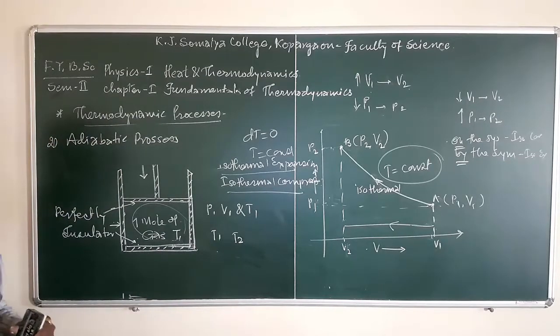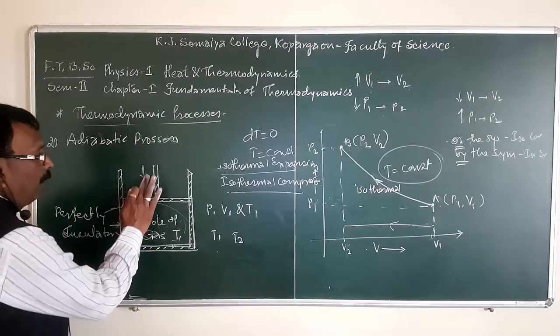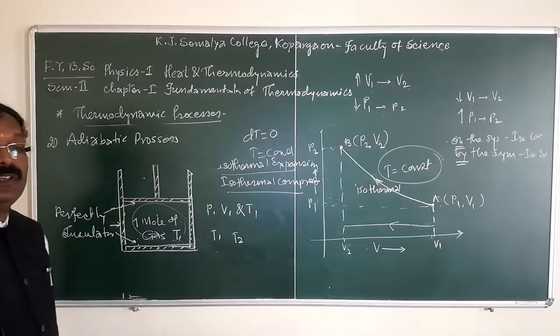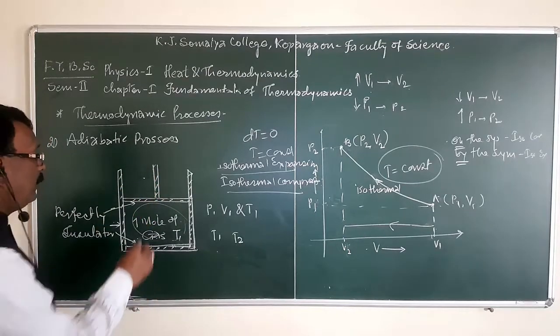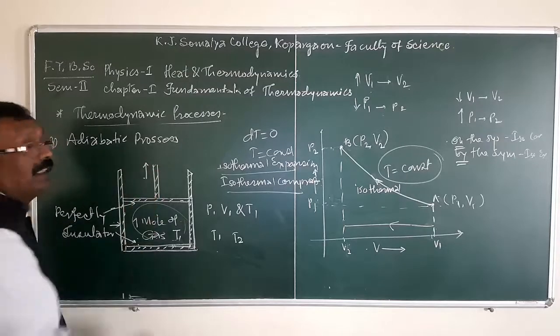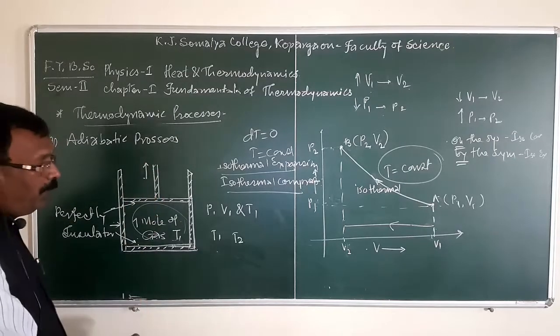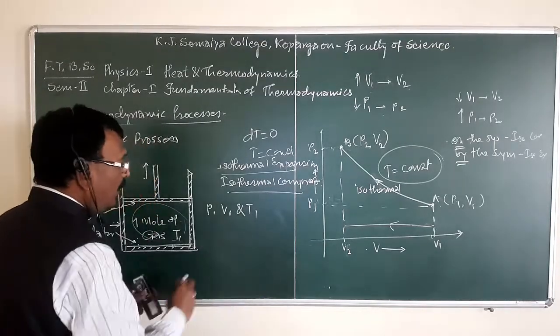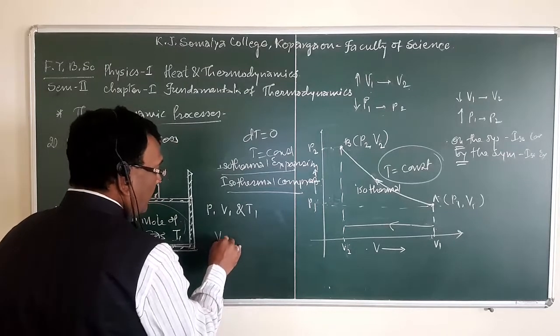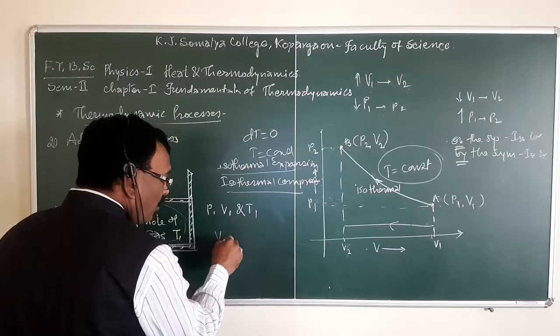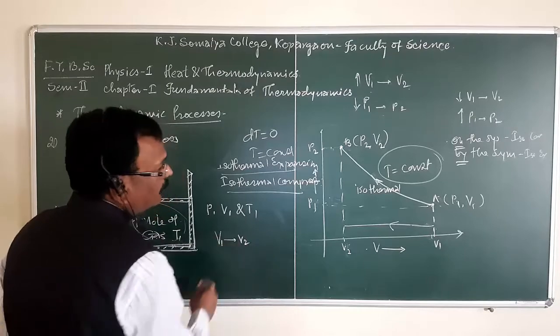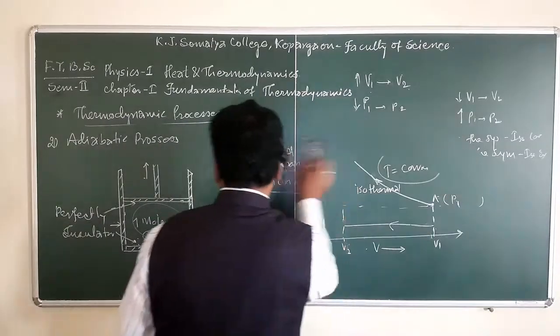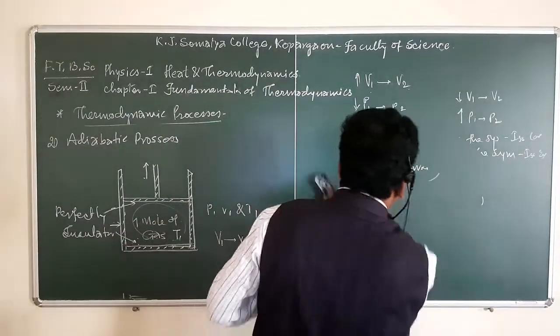Now, if we adjust the pressure on the piston so that the piston is moving in the outward direction, what happens? Volume increases from V1 to V2. See here.